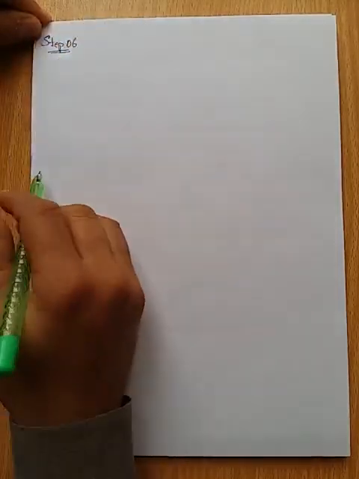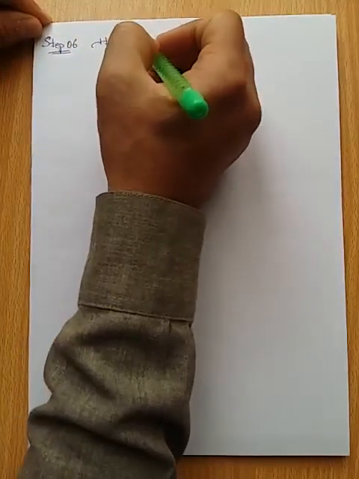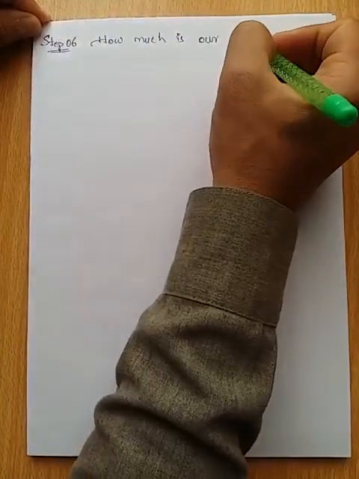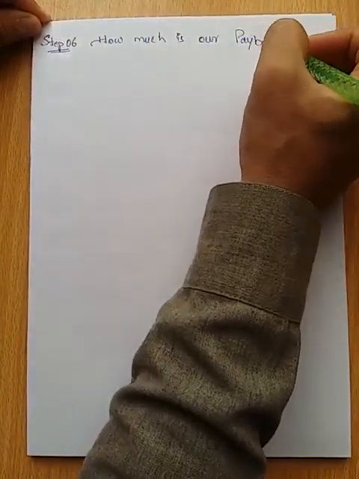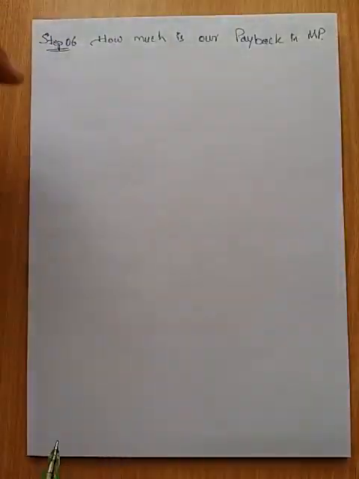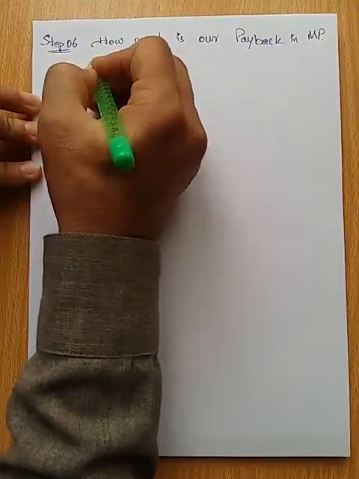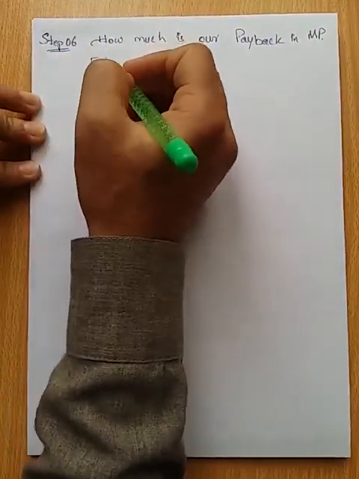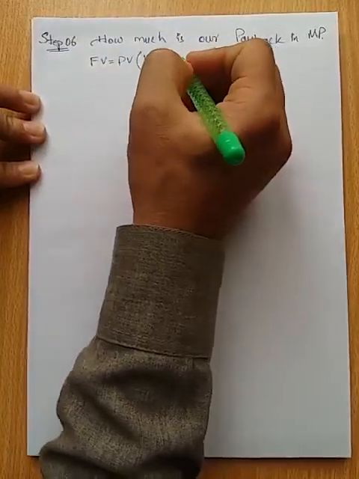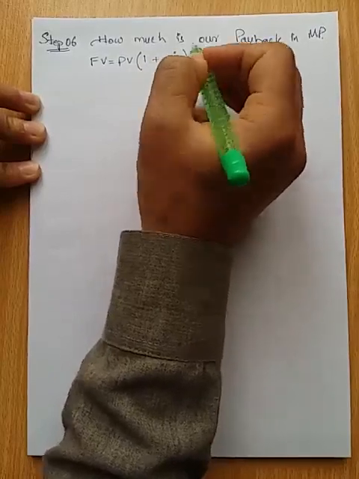In step number 6, my objective is to find our payback in Mexican peso, how much money we have to give back to the Mexican bank. To calculate that, again I use the future value: present value times (1 plus interest), again divided by 360. You know the reason now.